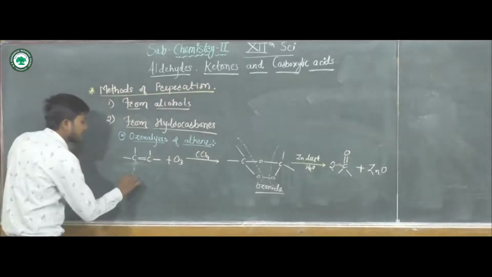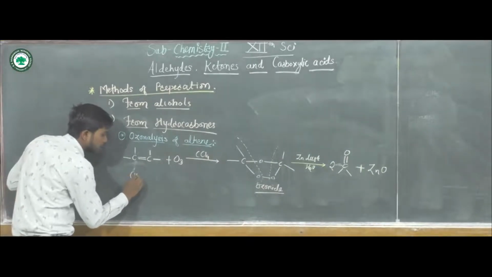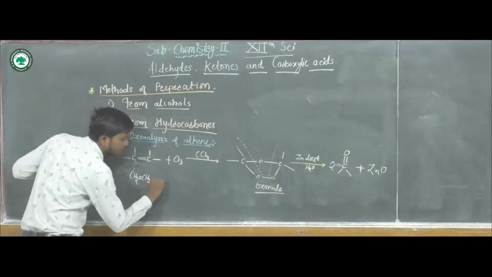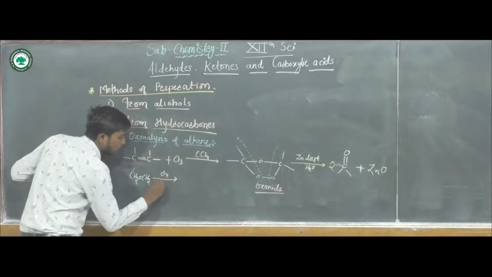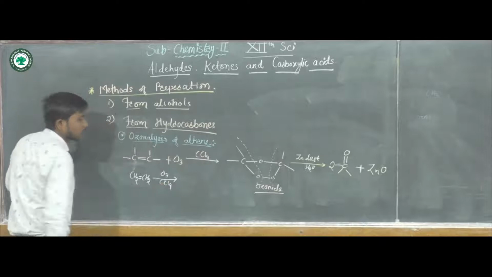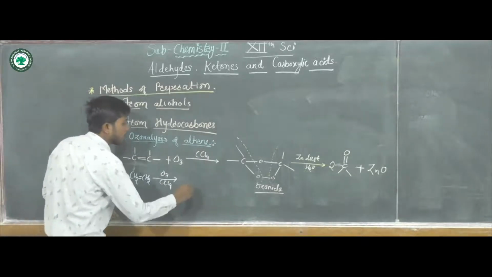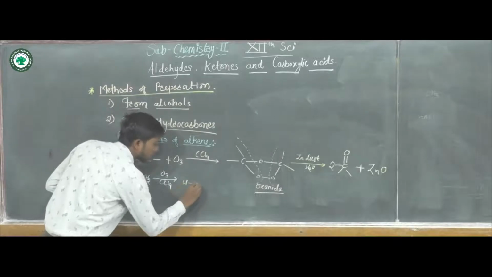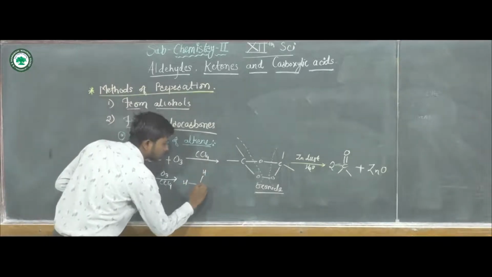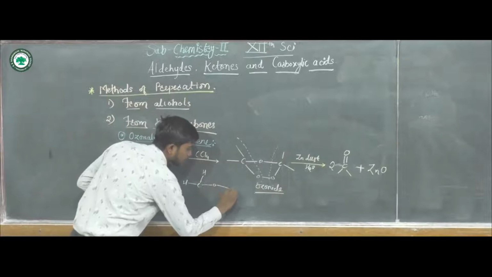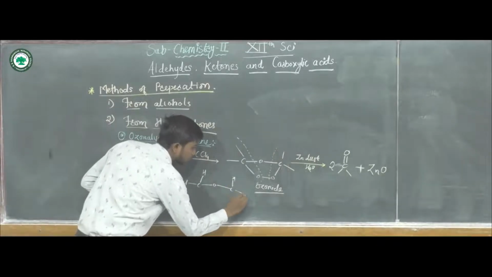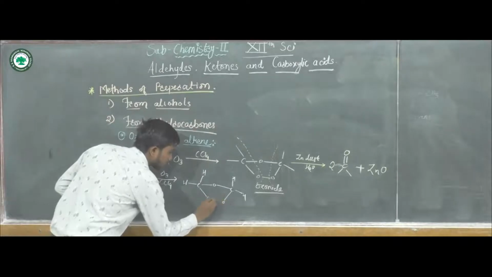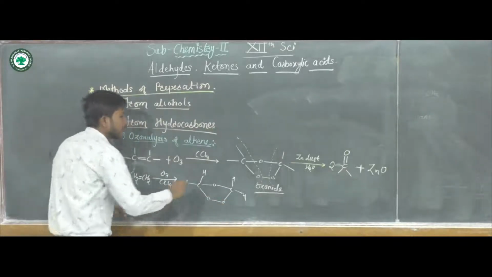Look at the first reaction: CH2 double bond CH2, that is ethene. When it undergoes ozonolysis, what will be the ozonoid formed? On each carbon there are 2 hydrogens.